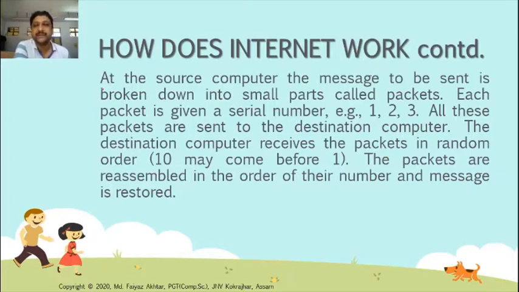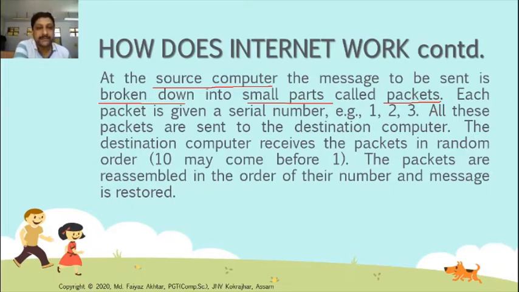See, what actually happens during communication between computers over the internet? At the source computer, the message to be sent is broken down into small parts called packets. The information we want to send to another computer is first broken down into smaller parts known as packets.